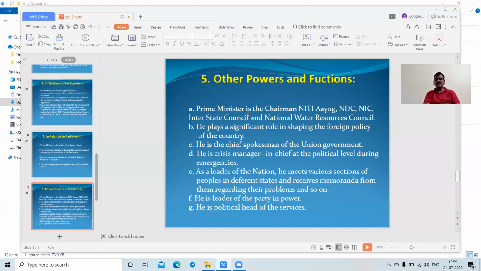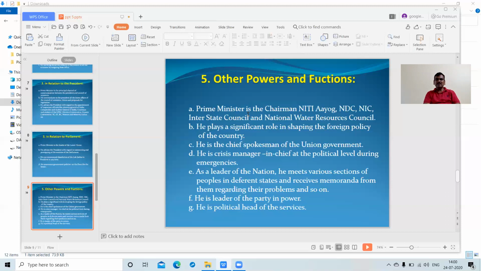In the interstate councils, various states are combined together to discuss problems between states. And next, the zonal council system is also there: North Zone, South Zone, East Zone, West Zone, and Central Zone. Nearly 6 to 7 zone systems are there for administrative convenience.